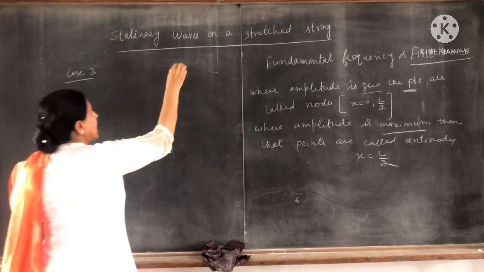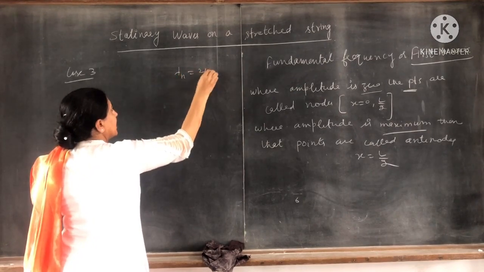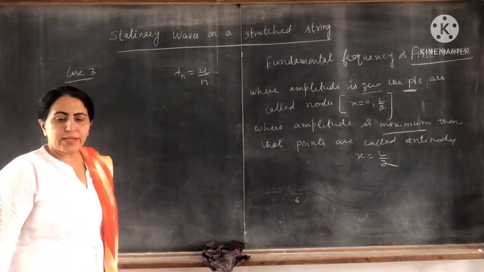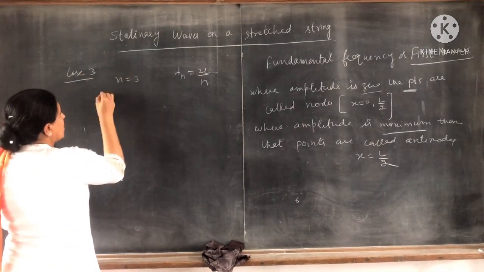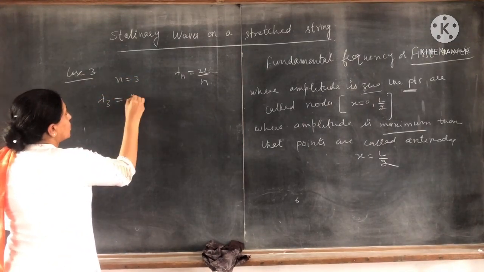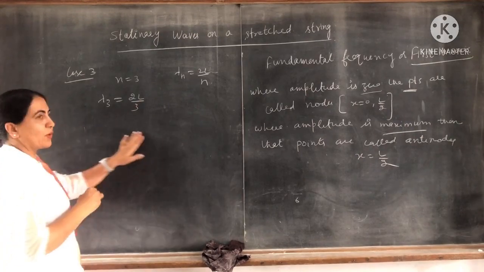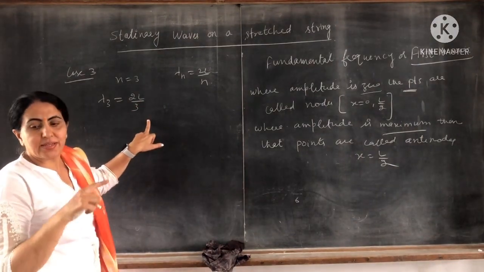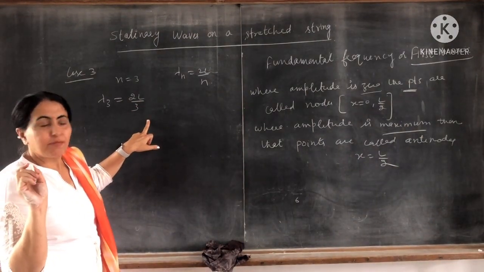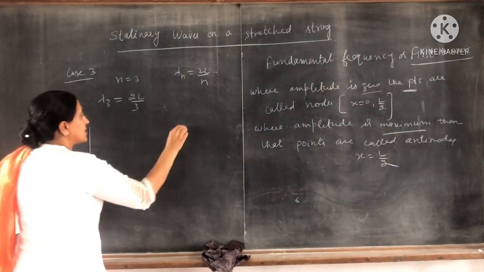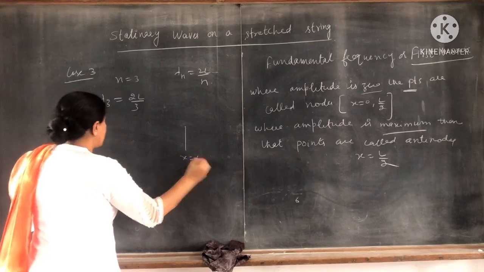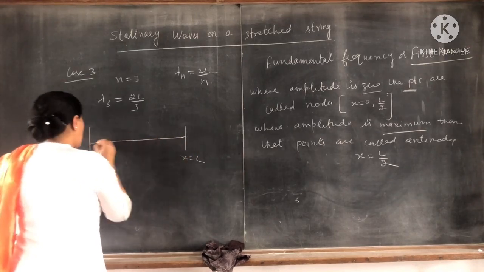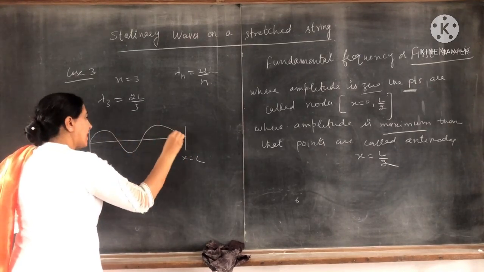Case third. For the nth mode, I have already written 2L by n. Case third, when n equal to 3, lambda 3 is equal to 2L by 3. So at length 2L by 3, the wavelength will complete, means at x is equal to 0 here, at x is equal to L. So we have now 3 loops, 1, 2 and 3.